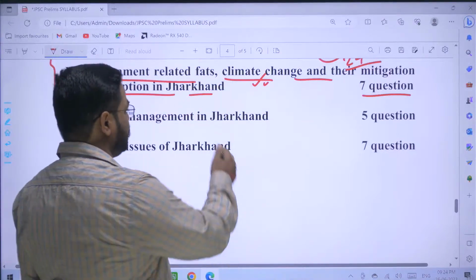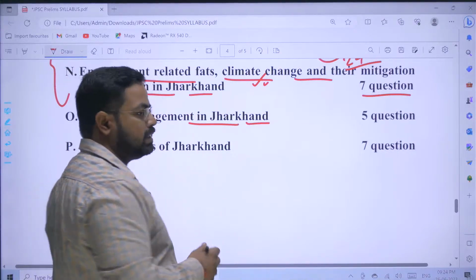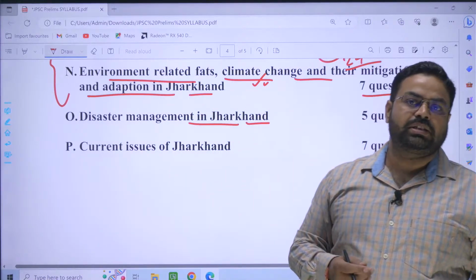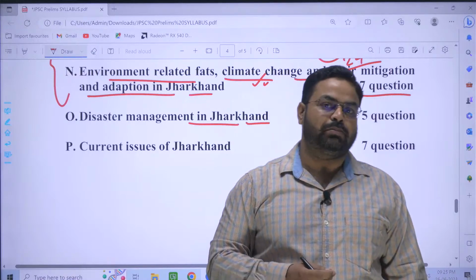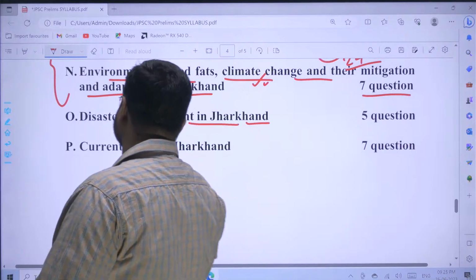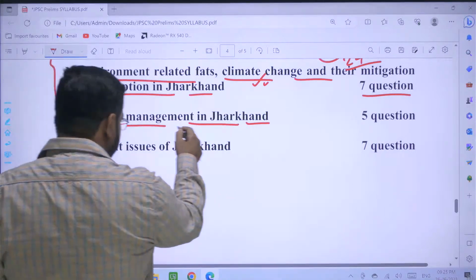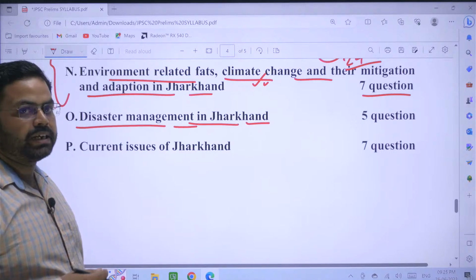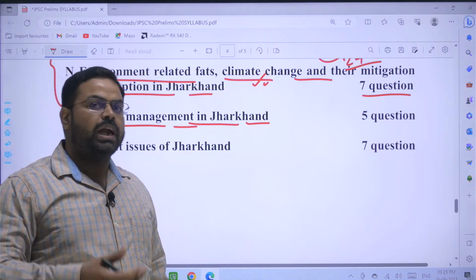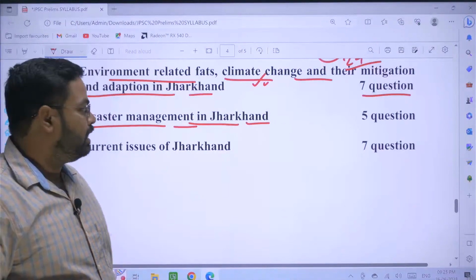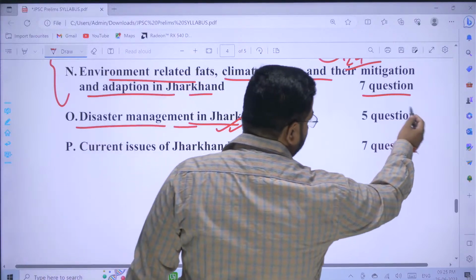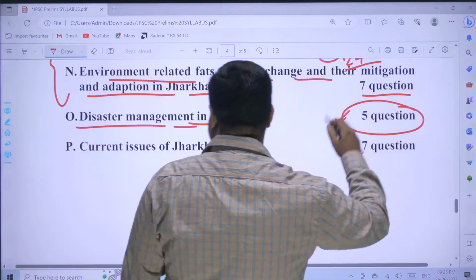And in that disastrous situation, it becomes very important to ensure the safety of life and livelihood of the people. That is why it is better to prepare for the disaster, because you cannot stop the disaster, you cannot eradicate the disaster, but you can prepare for it so that the losses could be minimized. And that is what is here in the syllabus also. And this portion is of 5 questions, that is of 10 marks.